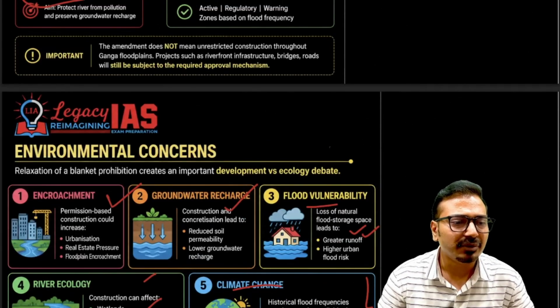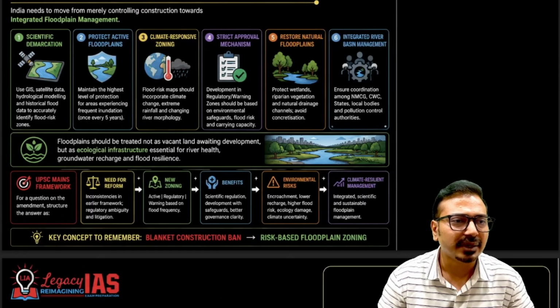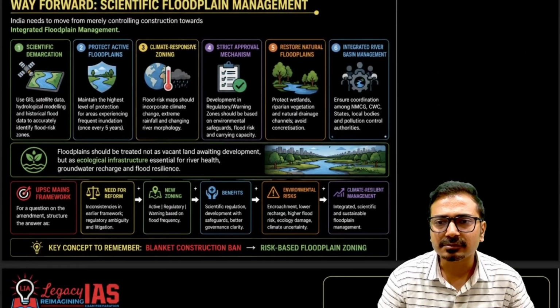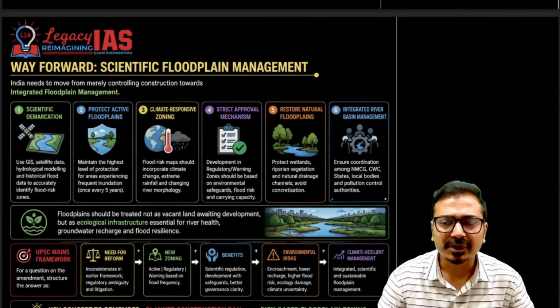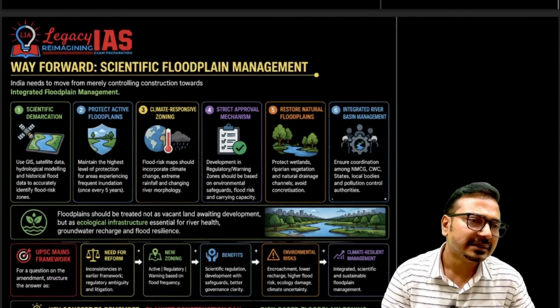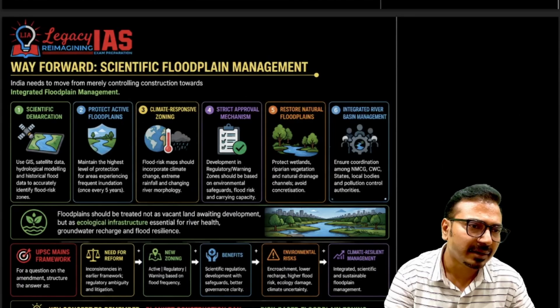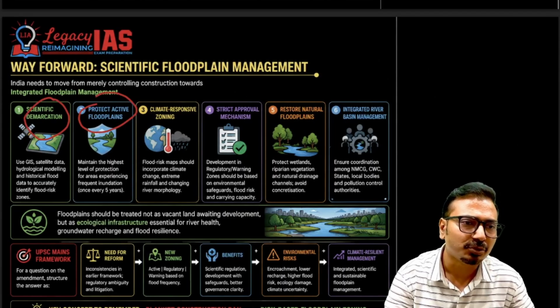So what should be the way forward? The way forward should be scientific demarcation. Already through this new order, scientific demarcation is being done. Protecting the active floodplain, here no permanent construction should be allowed.